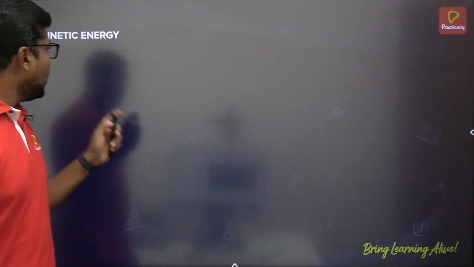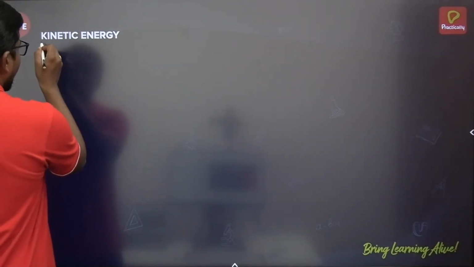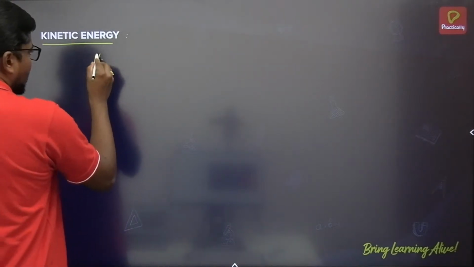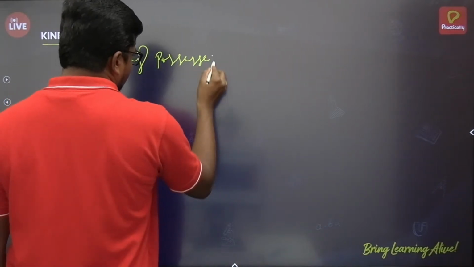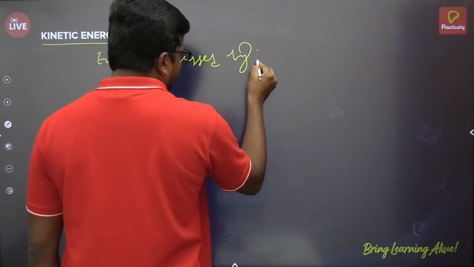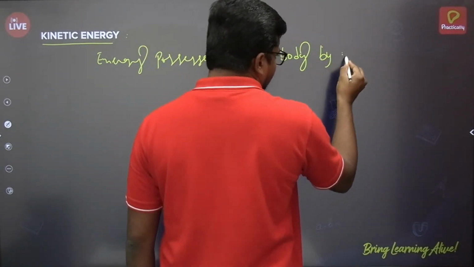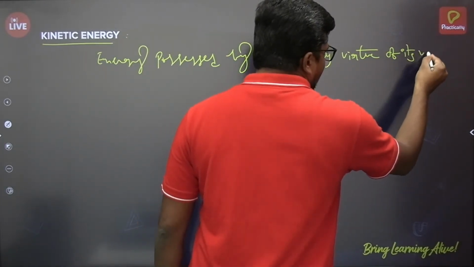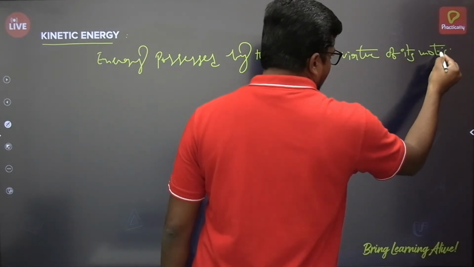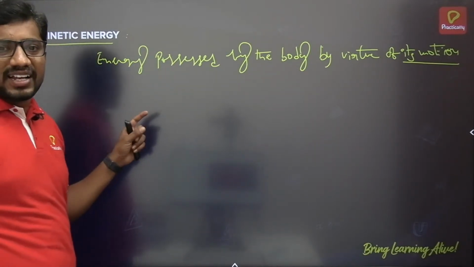Okay. So see here, kinetic energy. So let us see the definition and further we will derive the expression for it. Kinetic energy can be defined as energy possessed by the body by virtue of its motion. So see here, the energy possessed by the body by virtue of its motion is called kinetic energy.